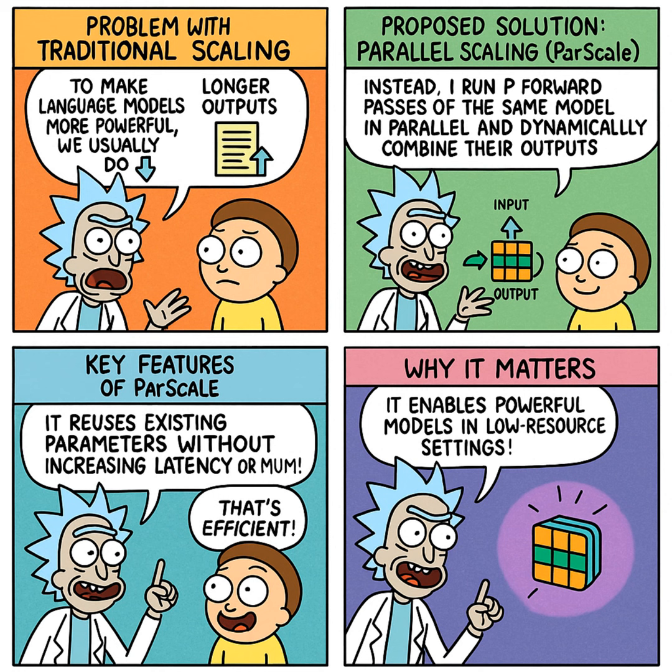Right, that's the final piece. Dynamic aggregation of the outputs. The P different outputs from the parallel streams get combined into one single coherent final output. Using a smart learnable mechanism, it dynamically figures out how much weight or importance to give to each parallel output. It learns which of these slightly different lines of thought seem most useful for the final answer. Wow, that sounds really elegant, almost like having a mini committee inside the model, each looking at the problem slightly differently. And then a smart system combines their insights, weighting the best ones more heavily.